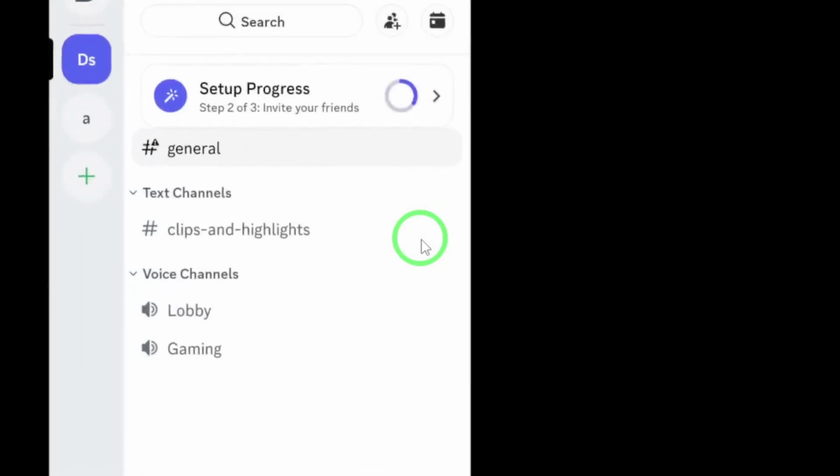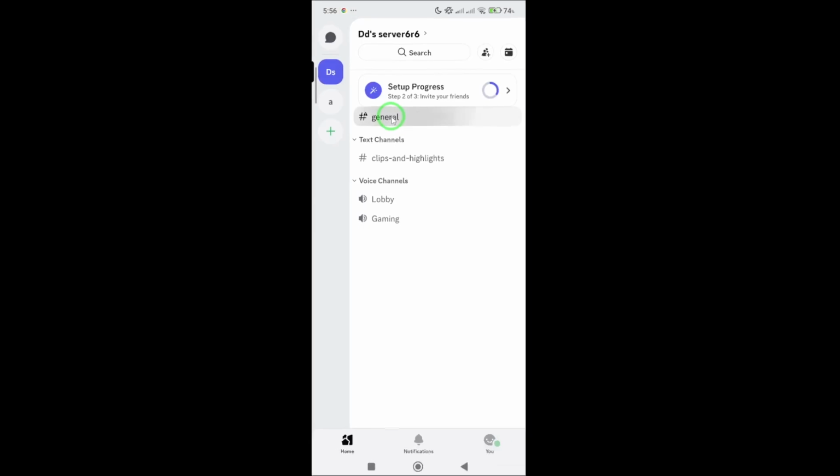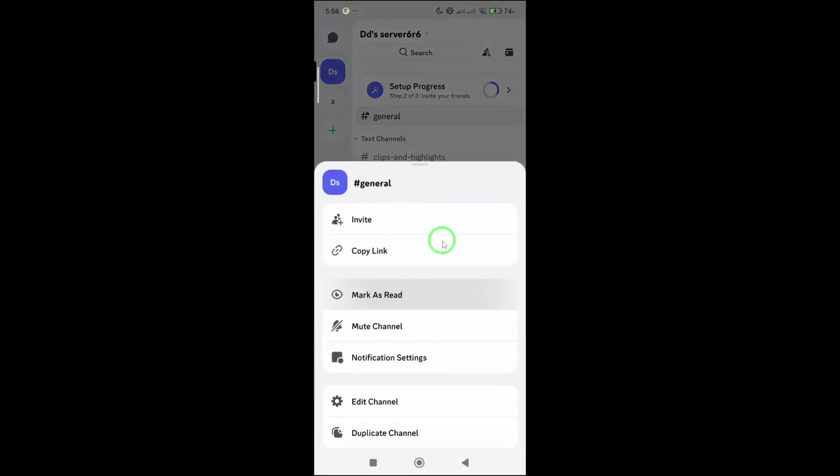First, open Discord and head to your server. Find the specific channel whose topic you want to refresh. On mobile, you'll typically see the channel list and can long press the channel name to reveal more options. This long press gesture is the key to accessing channel settings quickly when you're on a mobile device.